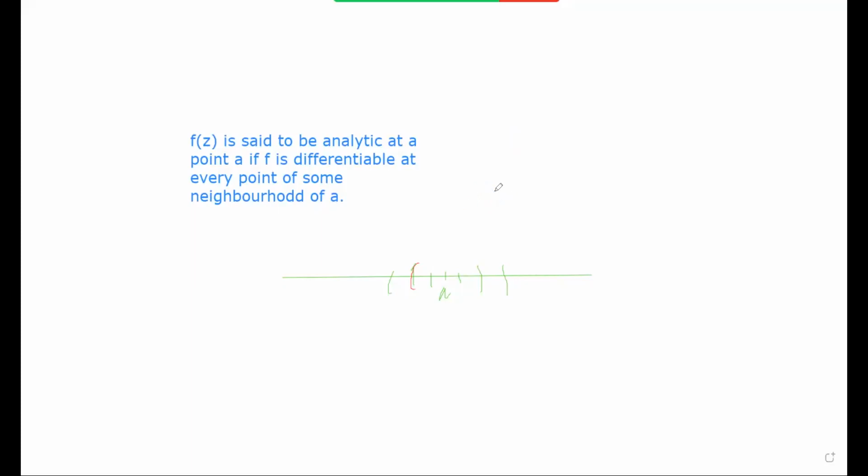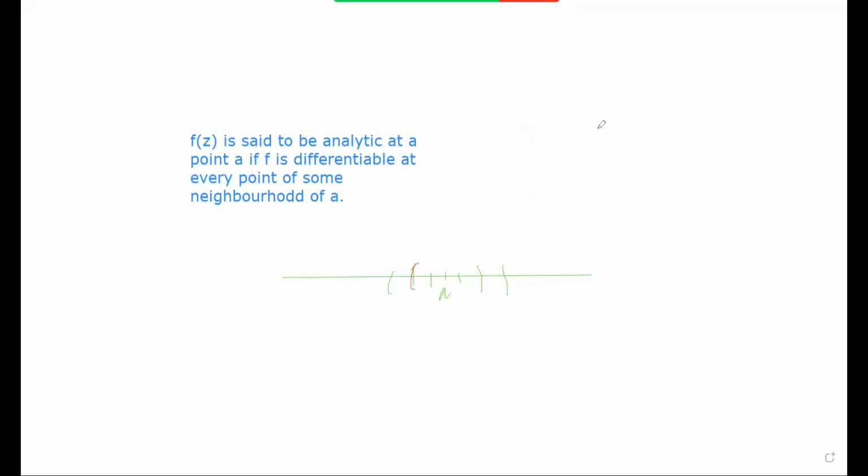In that region, each point has the property of being analytic, then we can say that the function f is analytic in the whole region. First we check analyticity at a point. A belongs to some domain omega, so if f is analytic at all points in the region omega, then we say that the function is analytic.